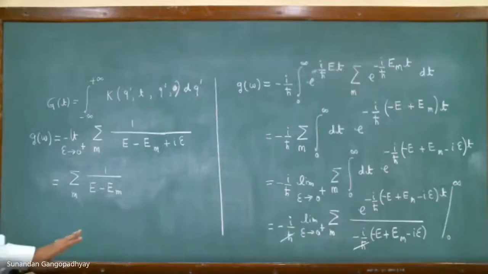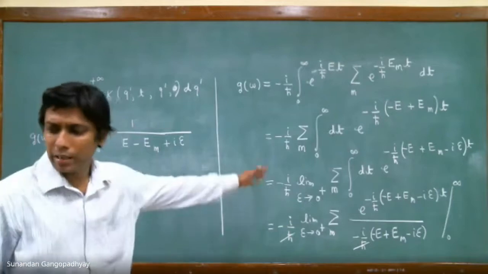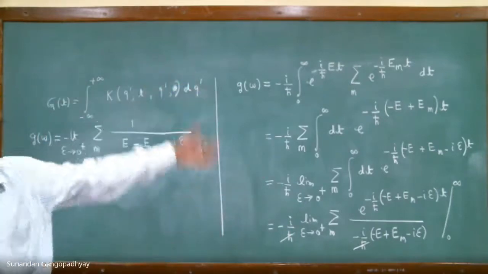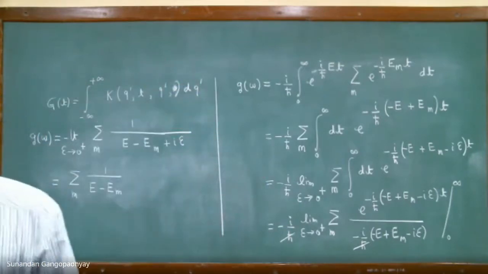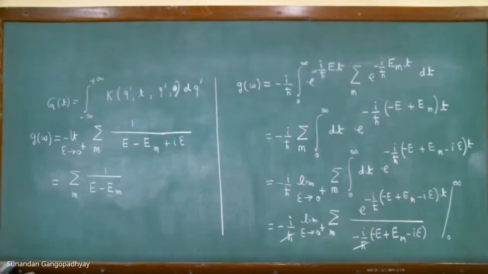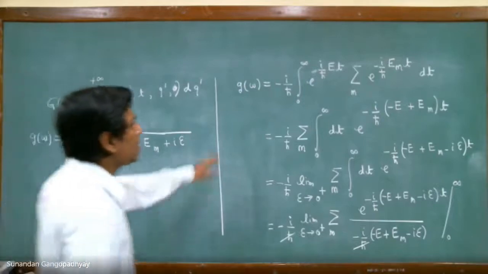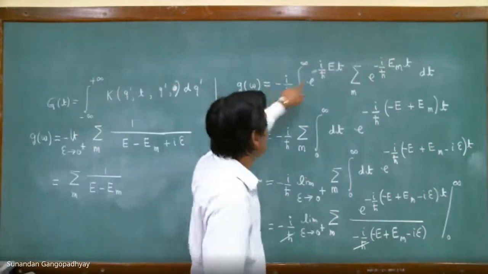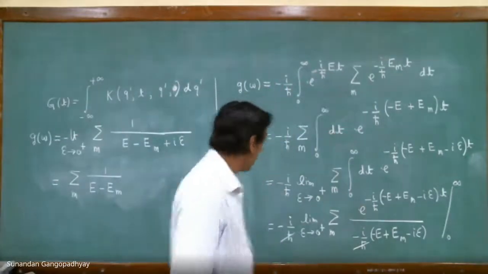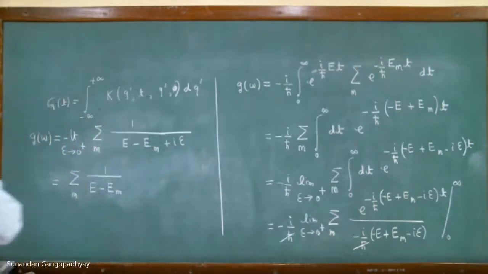No, I don't think there is an extra minus. You just check it yourself. I have given you the steps, right? Even if there is a minus sign, that will be an overall minus sign, so it is not important. But if you define the function g of omega in this way, then you will not get any minus sign. This will be your final result.